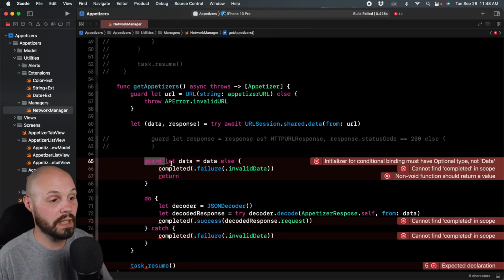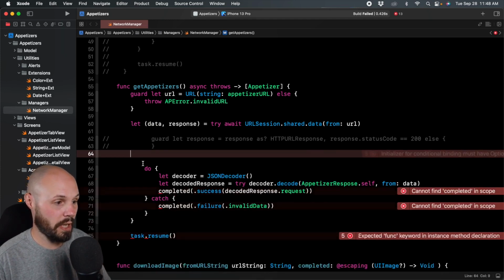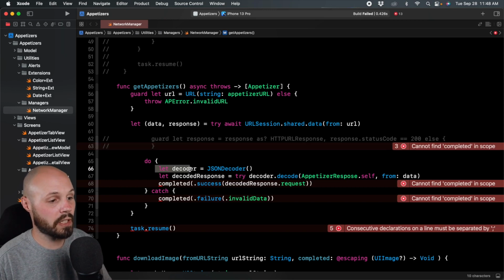And then this whole guard let data, remember, data is not an optional anymore, so I don't have to unwrap it. That goes away. So now we're into the do, try, catch where we're working with our data, right? Where we have our decoder, we have our decoded response from the data, right?